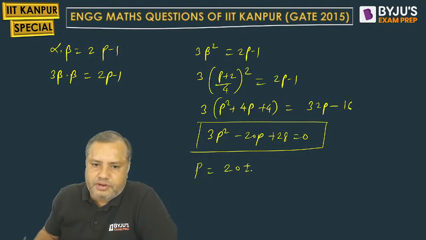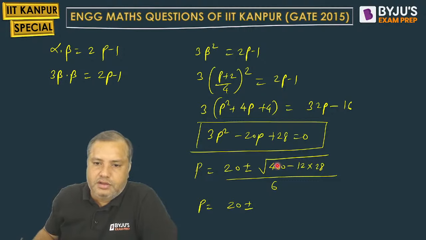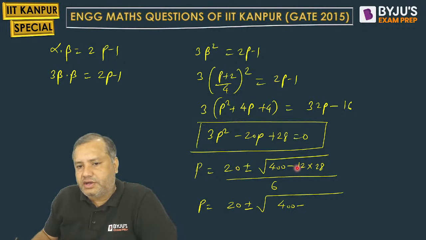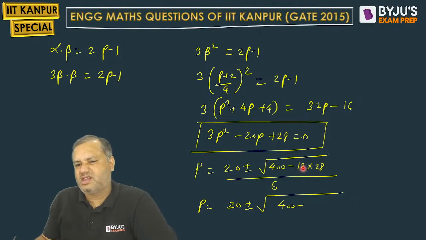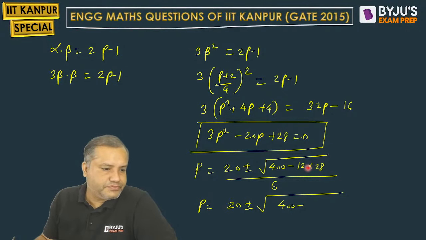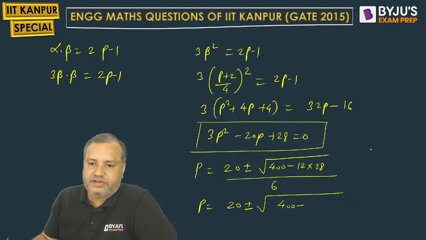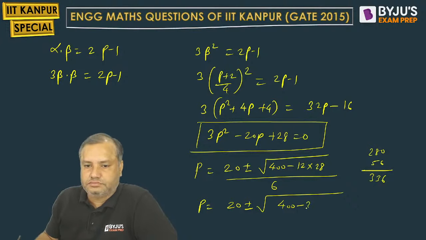Minus b plus minus root of b square minus 4ac, that is 12 into 28, on twice a. 400 minus how much will it be? 28 into 12 is 336.